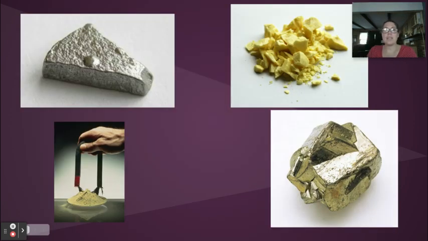Now let's look at this. I have up here a block of iron, and on the top right I have chunks of a solid yellow substance that's sulfur. Sulfur is the stuff that makes matches smell the way they do. A lot of people think sulfur is what makes rotten eggs smell or hard-boiled eggs. That's a different compound. Sulfur in and of itself smells like the tip of a match, and this is iron.